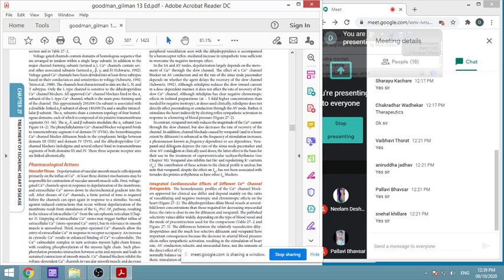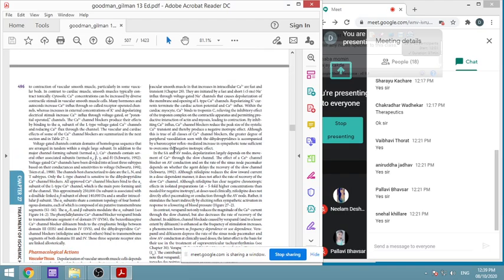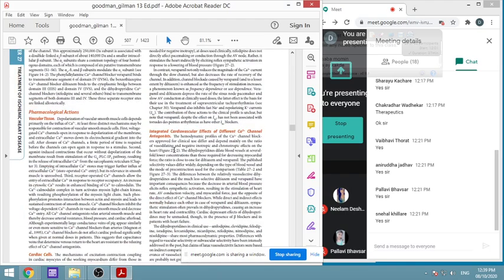First is vascular tissue. We have seen the effect in hypertension: it causes a decrease in calcium, and because of that there is vasodilation. Because of vasodilation, it causes a decrease in blood pressure. If the blood pressure is decreased or arteries are dilated, that means a decrease in afterload, which is an indirect benefit. If the same thing happens in veins, then it causes a decrease in venous return.